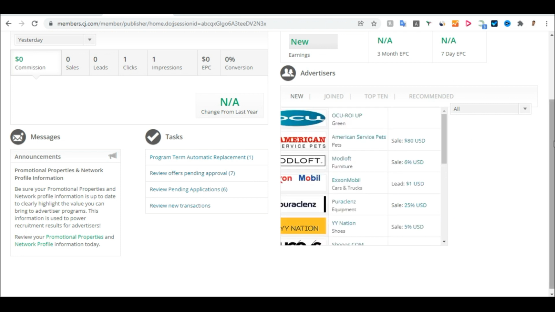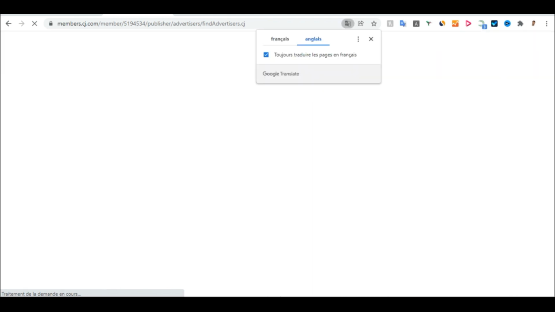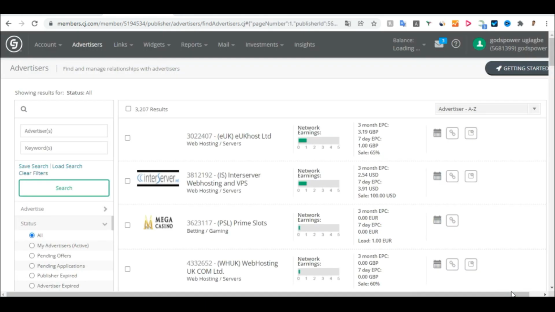To get to your advertisers and make sure you pick the right product, come to this section here, watch my mouse, and click on advertiser. When I click on advertiser, it will take me to the advertiser section where I will select the type of product I want to be promoting. Let us wait and let it open properly. As you can see here, those are affiliate programs that I can decide to promote.